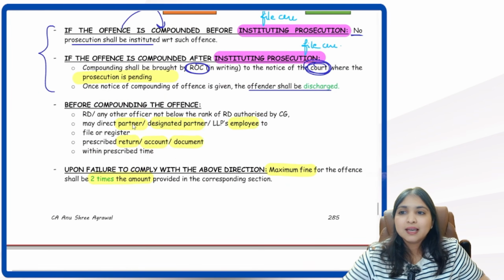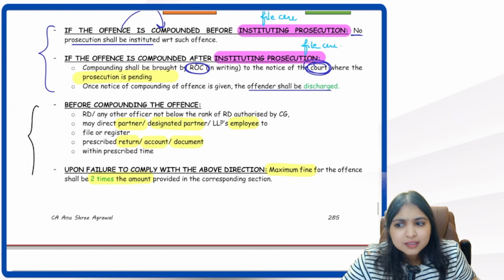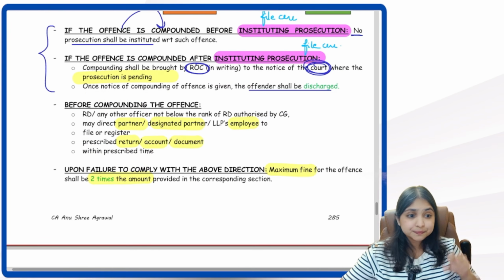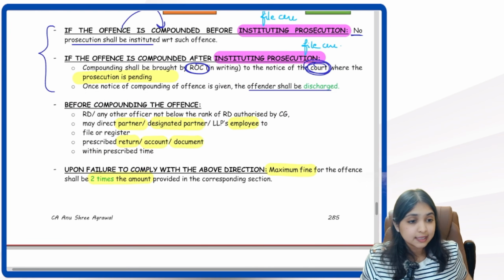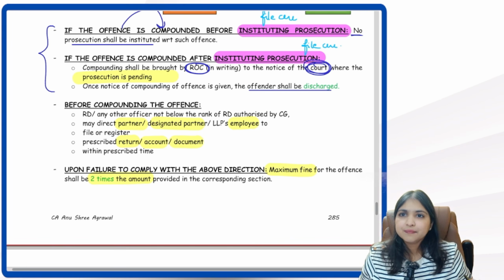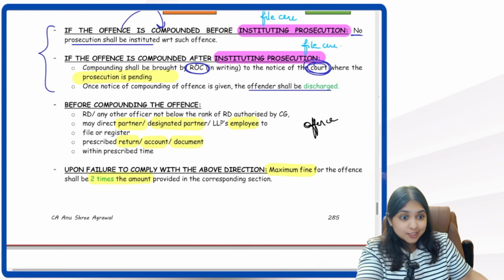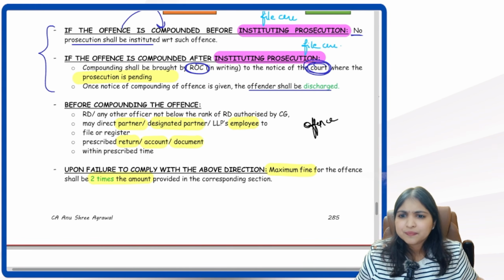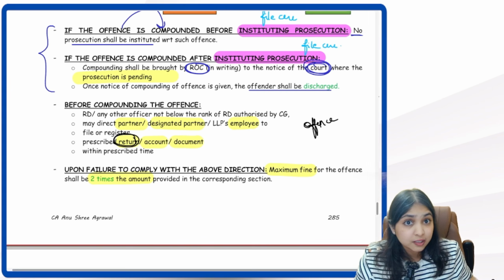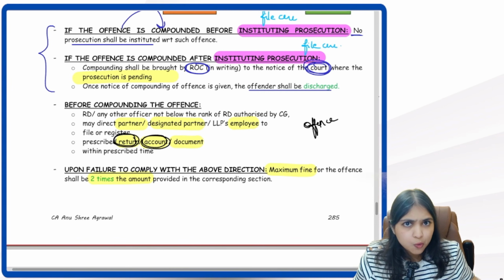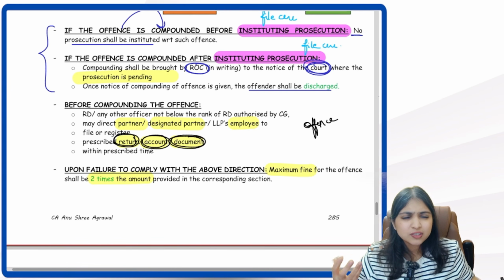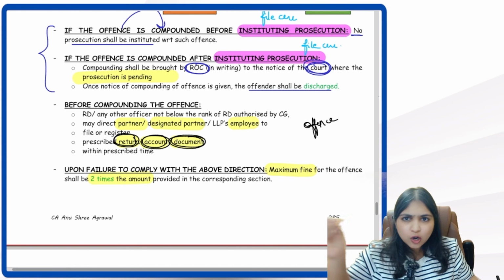Alright guys. Then comes one last point over here. Be careful, okay? It's an untested area. High chances of them asking this. So what happens is, let's say I did an offense. That is why I'm coming to compounding. What offense did I do? I did not file some return, or some account, or some document. So some filing offense.